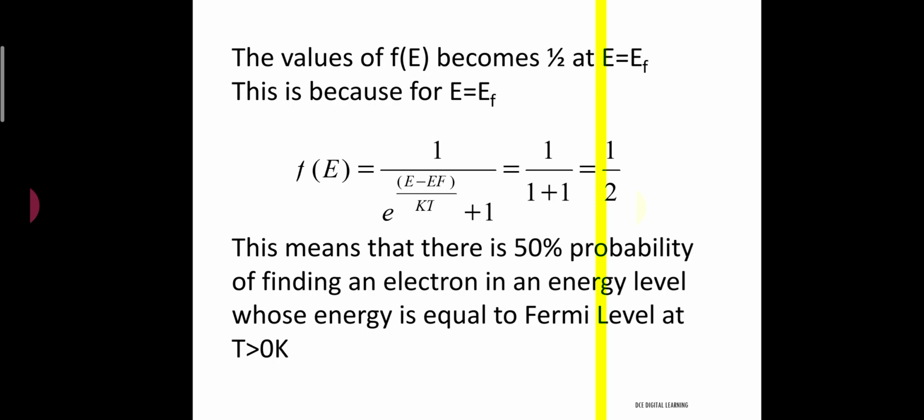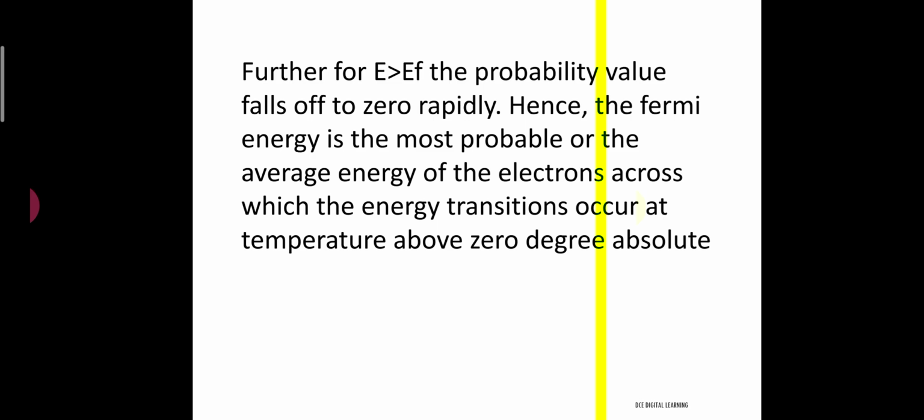This is because at E = EF, f(E) is given by 1 / (e^((EF - EF)/kT) + 1), so that the value of the exponential term is 1, because we get e to the power 0 here, and e to the power 0 is 1, plus 1 in the denominator. So this is equal to 1/2. This means that there is a 50% probability of finding an electron in an energy state or level whose energy is equal to the Fermi energy level at ordinary temperatures, that is, at temperatures greater than 0 Kelvin.